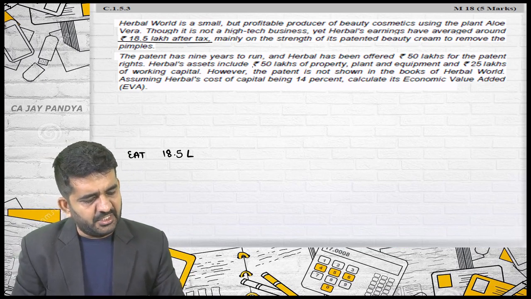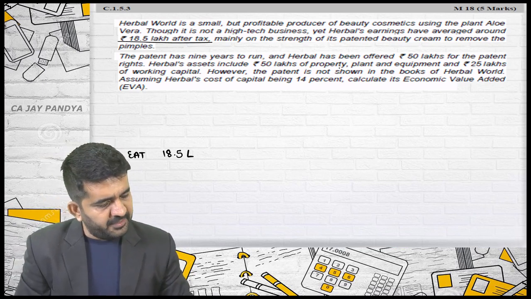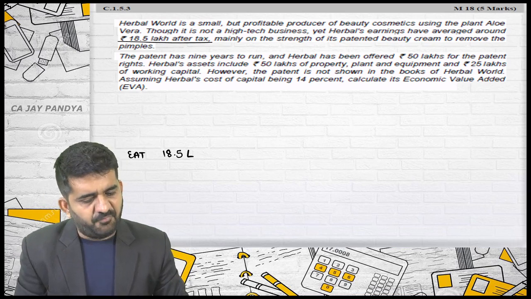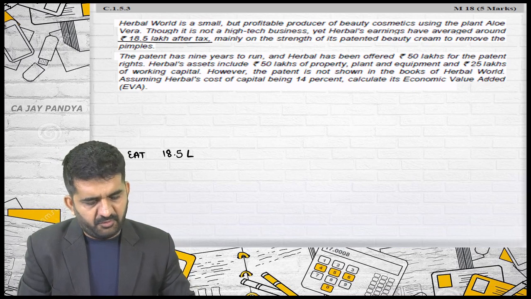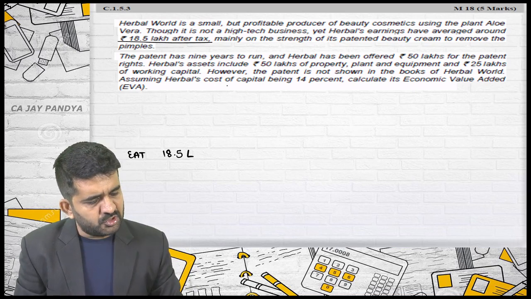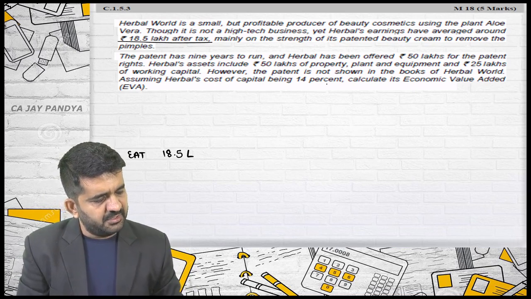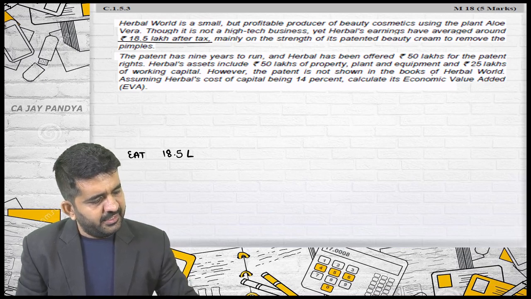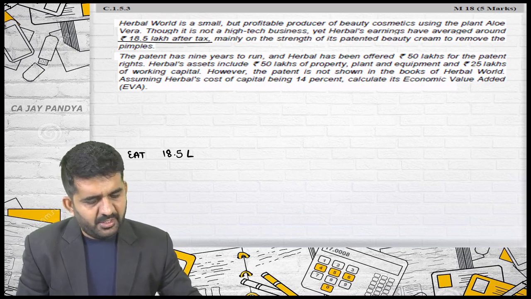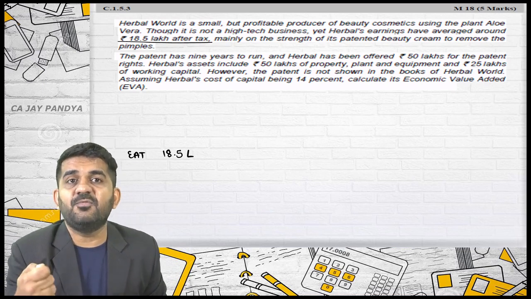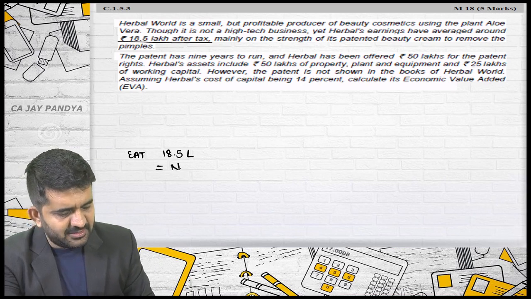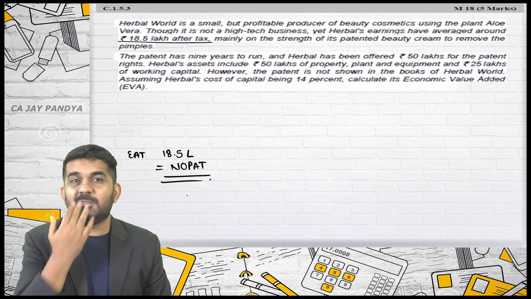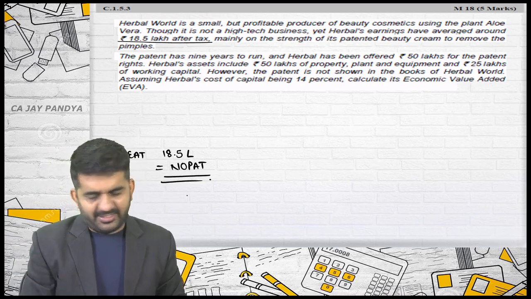Herbal's assets include 50 lakhs of property, plant and equipment, 25 lakhs of working capital. However, the patent is not shown in the books of Herbal World. Assuming Herbal's cost of capital being 14%, calculate its economic value added. So see, if the tax information is not given, if the tax rate is not given, you can take this as net operating profit after tax. Is it all right? You can easily take it. Is it all right?